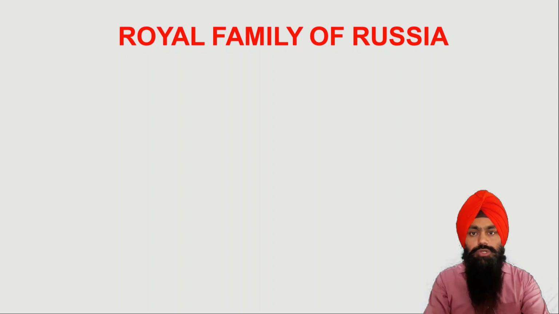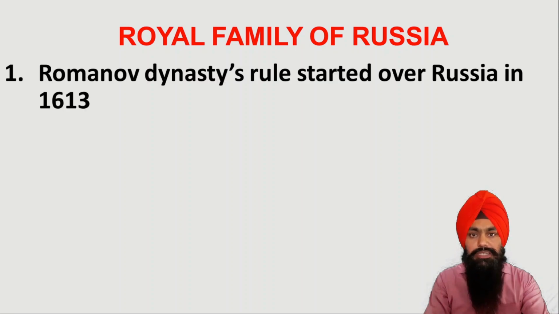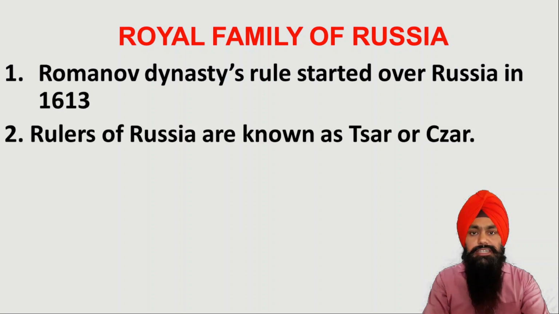Russia was ruled by a royal family, and the name of this family is Romanov. It is the Romanov dynasty, and their rule started in Russia in 1613. They were very powerful rulers of Russia. The king of this dynasty is known as Tsar. Just as we call kings kings or emperors, in Russia they are known as Tsar.